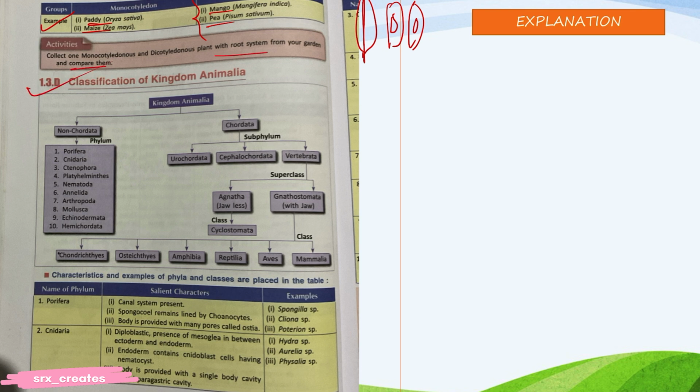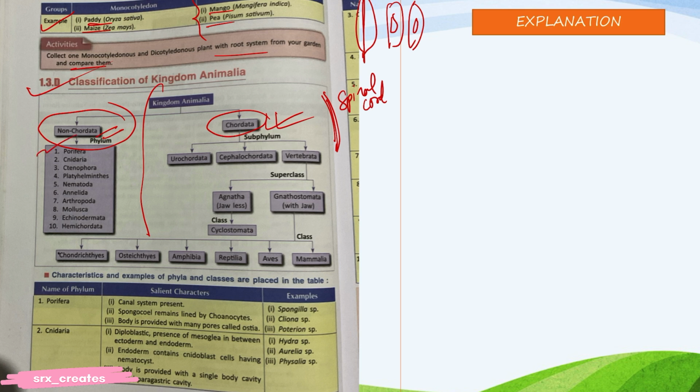Classification of kingdom Animalia. Non-chordate. Now who are non-chordate? Those who don't have the notochord. Sorry, notochord, not spinal cord. We have a spinal cord, right? And Chordata have that, but they don't have this. Okay, this is the division.